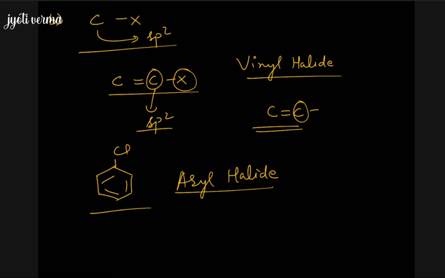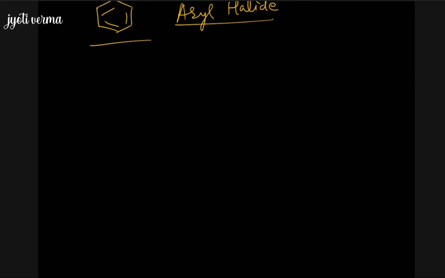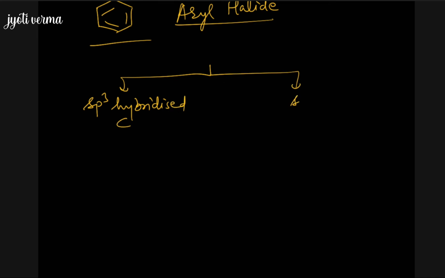So that's how we can classify the haloalkanes or haloarenes in various classes depending upon the type of hybridization of the carbon atom to which the halogen is bonded. So what are these types? The halogen atom may be bonded with the sp3 hybridized carbon, or it may be bonded with the sp2 hybridized carbon. Anything is possible.